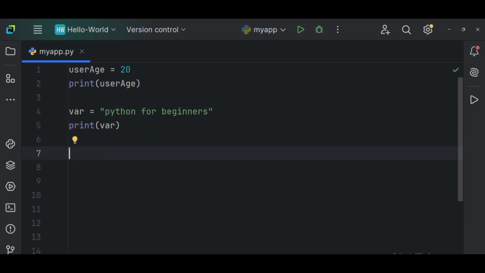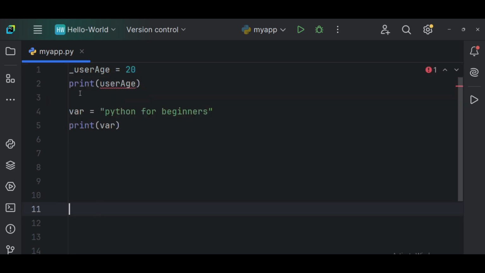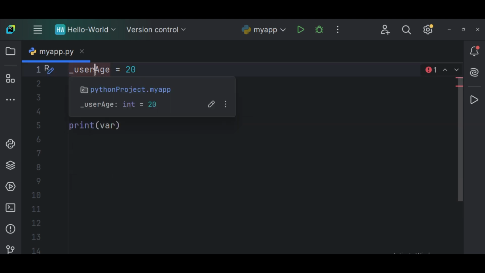As we saw, how to name your variable. The rules for Python variables. Rule number one, a Python variable name must start with a letter or an underscore character, and the only special character that it takes is an underscore. Meaning that I can start this particular name with an underscore. It's not going to be any problem. And I can write an underscore in between. It's not going to be a problem.